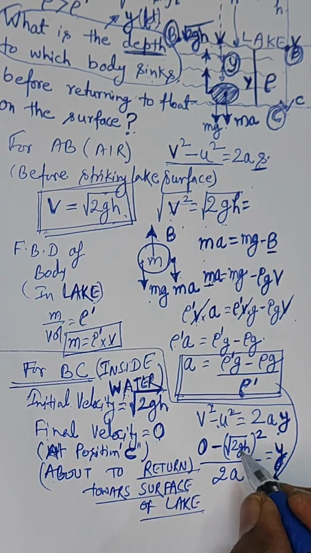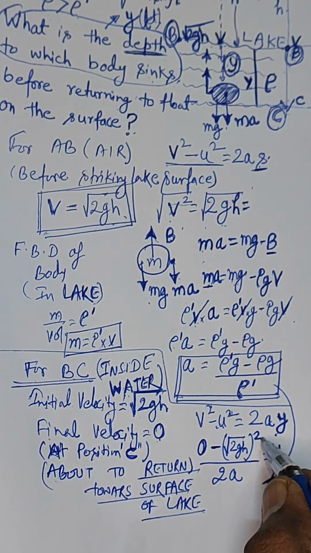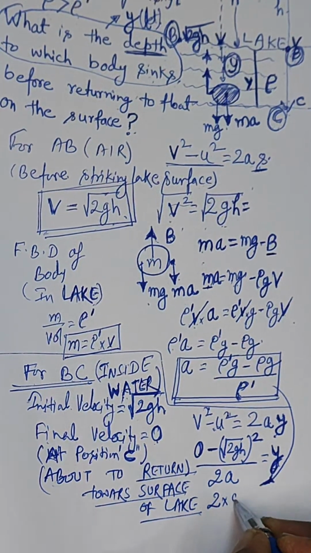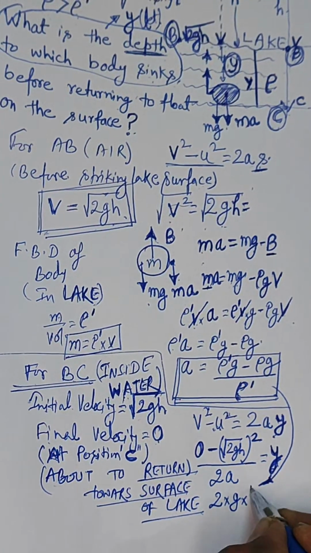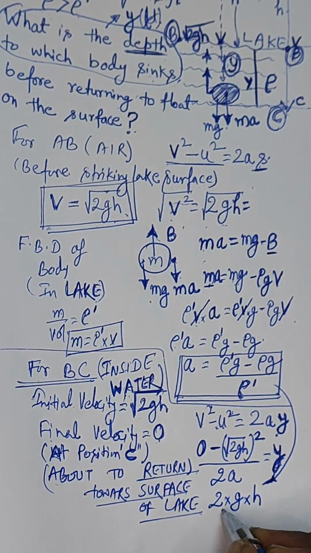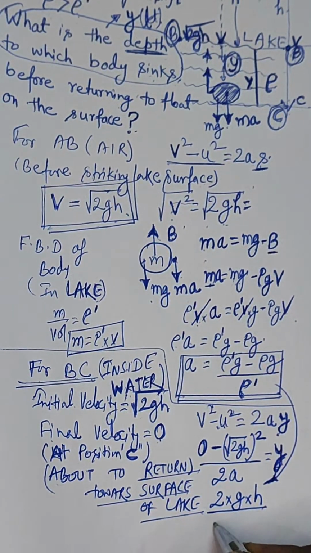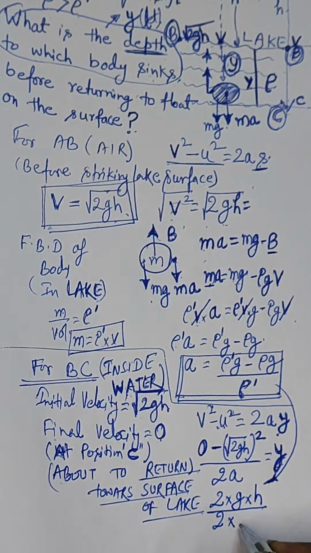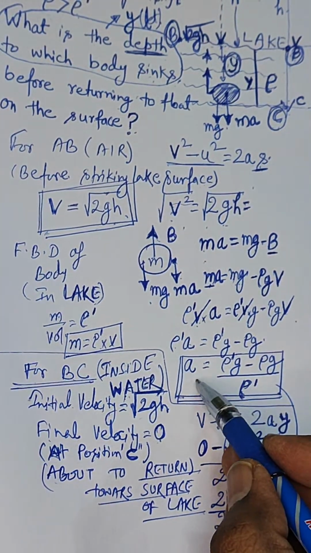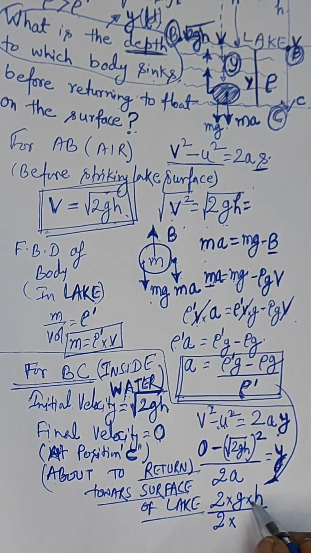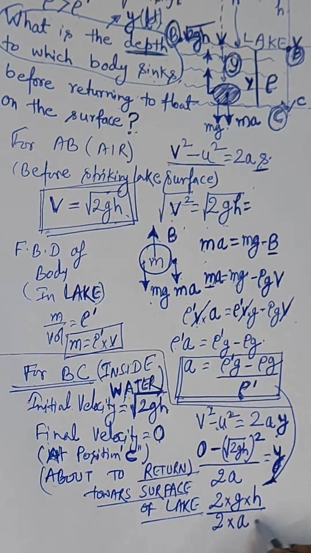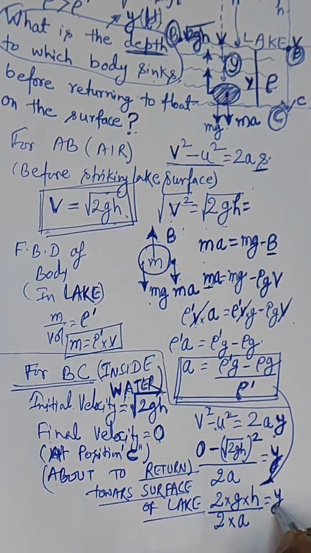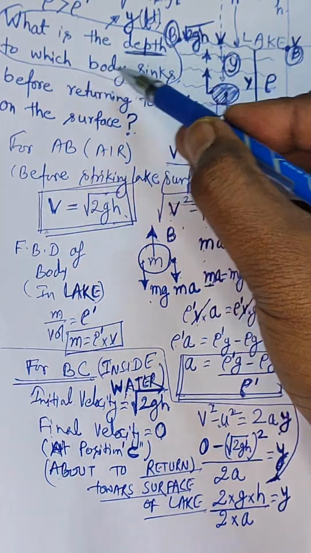So here you can see root 2gh whole square, so let me write it like this: 2 into g into h, divided by 2 into a, and a is nothing but this one. Let me write the first step: this is equal to the depth to which the body sinks.